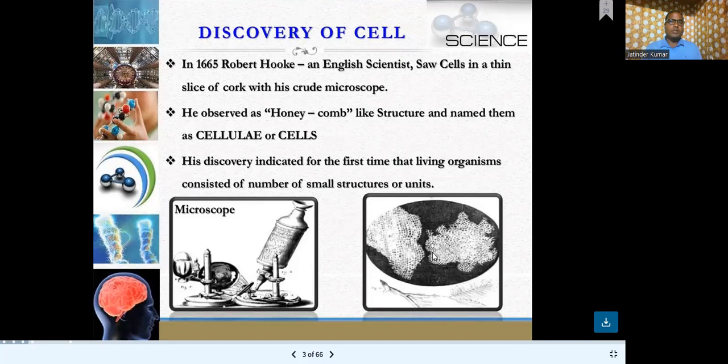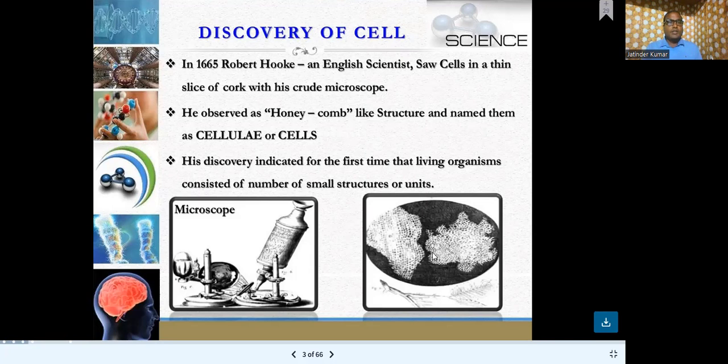Cork, you may know, is the bark of a tree. It's the outer covering of the tree, which is dead. It appears honeycomb-like as it lacks cell content, and the cell wall is seen like a honeycomb in the microscope. When we see it under the light microscope, it appears honeycomb-like.